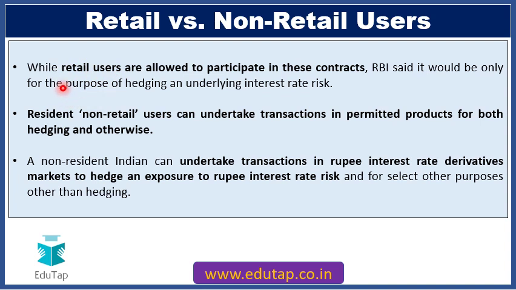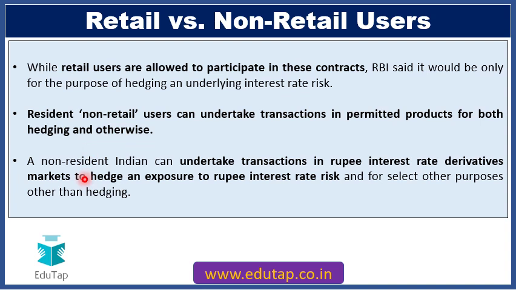So friends, if we take a look at the salient features of these directions, they distinguish between the retail and non-retail users of interest rate derivative contracts. While the retail users are allowed to participate in the interest rate derivative contracts, they can only participate for the purpose of hedging an underlying interest rate risk. However, the resident and non-retail users can undertake transactions in permitted products for both hedging and otherwise as well. So for retail users, the only purpose is hedging, and for non-retail users, the purpose can be hedging or even otherwise.